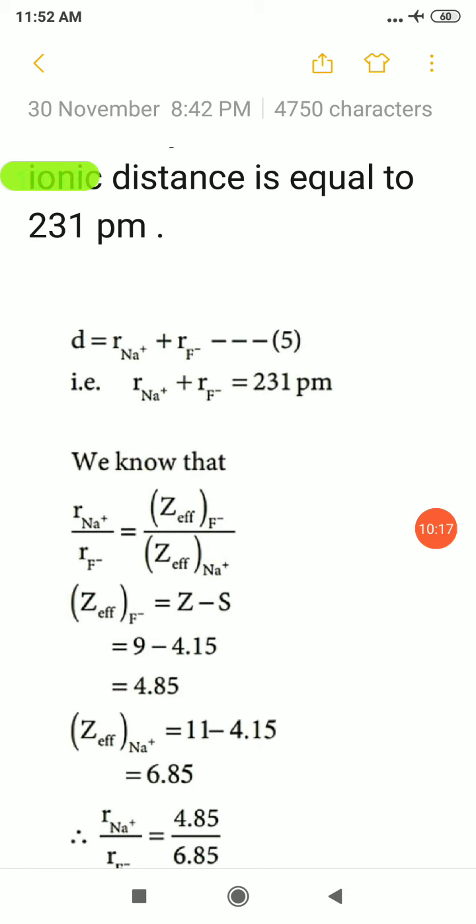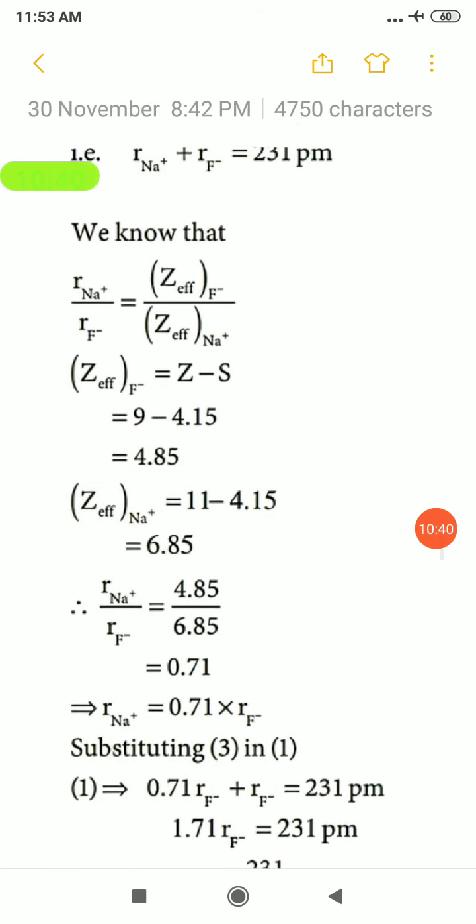Okay, so here we have to calculate two different terms, Z star of Na+ and Z star of F-. So it's calculated like this: Z minus S. Z is the atomic number, and the S value we have to calculate. Okay, but that I will post for you in a separate video. So 9 minus 4.15, that is equal to 4.85. In the same way, the effective nuclear charge of Na+ is calculated. Sodium's atomic number is 11. So 11 minus the S value for sodium, 4.15. Here the answer is 6.85.